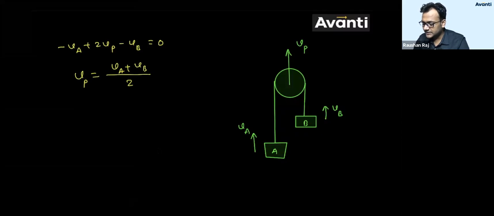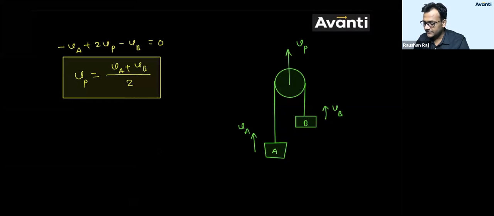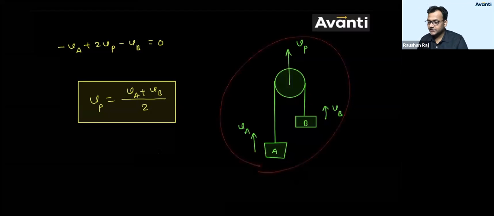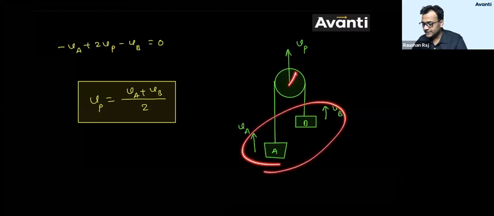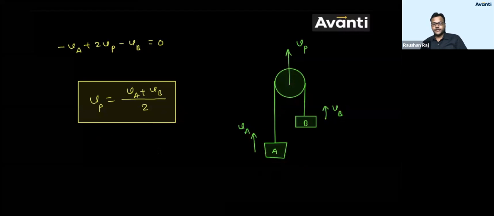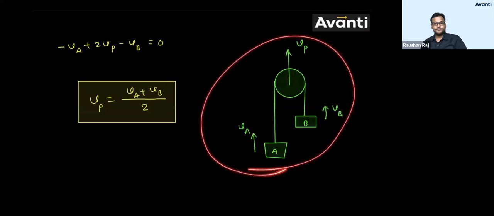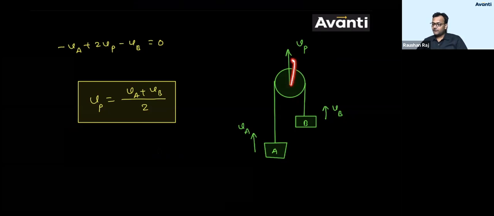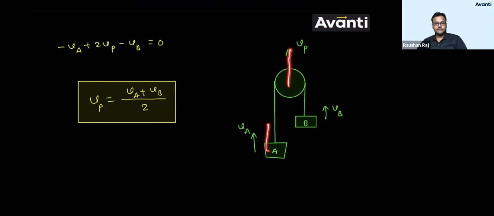So whenever you see this type of arrangement where one pulley is given to you and there are 2 blocks hanging over it like this, you can give a relation between the velocity of pulley and these 2 blocks in this form. That velocity of pulley will be the average of velocity of these 2 blocks. क्लियर है बच्चा लोग? अभी प्लस होगा माइनस होगा कैसे करना है? तो मैंने दोनों को क्या माना? ऊपर क्यों माना? तो ये भी ऊपर जा रहा है, ठीक है? I have considered VP क्या बच्चा लोग ऊपर, तो VA is also going up, VB is also going up.